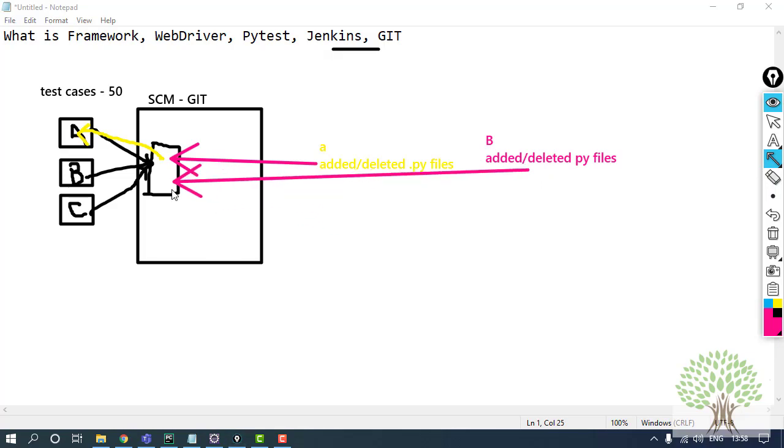Now A doesn't know that the code has been changed by B, and B is also not aware that the code has been changed by A. So over here there will be an error coming up. It could be a compilation error on the IDE.